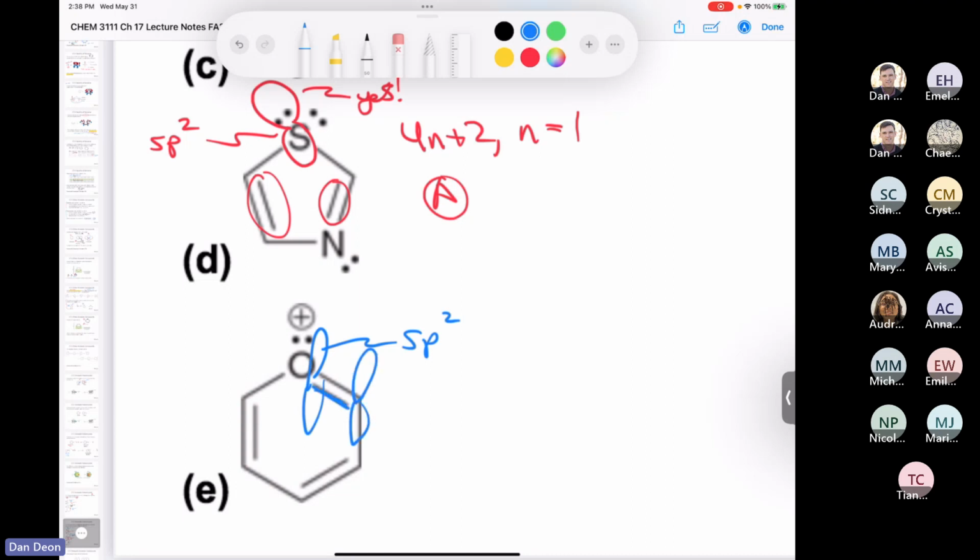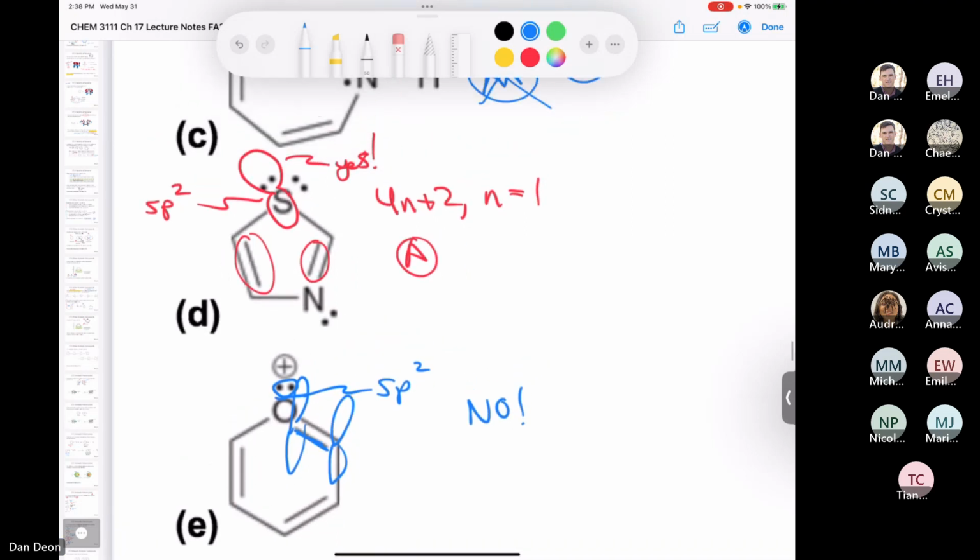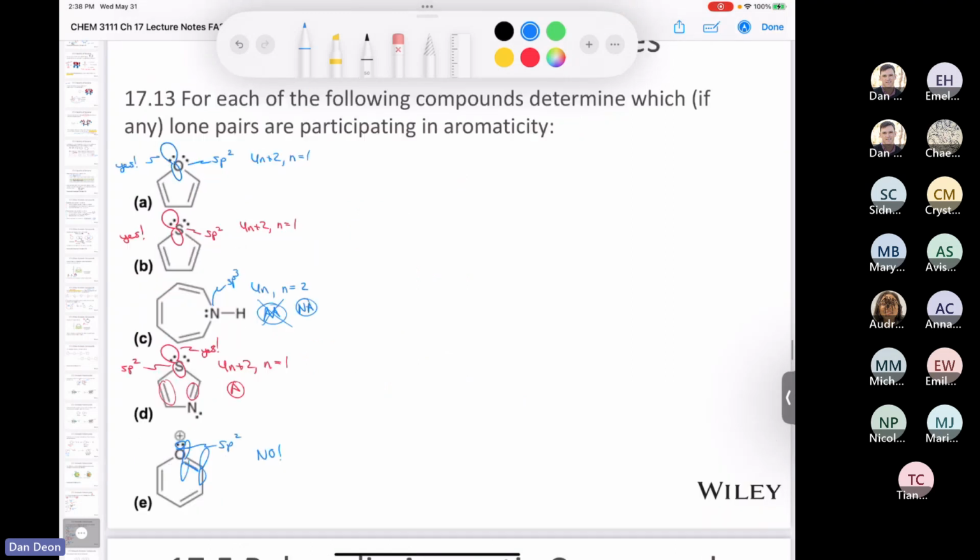Therefore, the lone pair must be in an sp2 hybrid orbital. It has nothing to do with aromaticity whatsoever. So the lone pair is actually in an sp2 hybrid orbital, and so the answer here is no. All right, there we go. Not too bad.